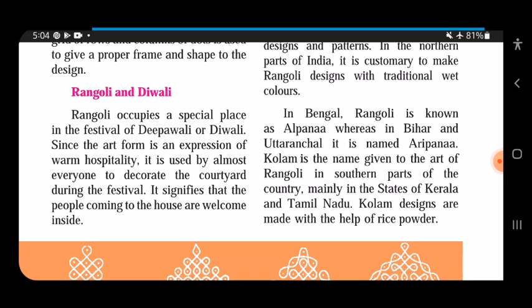It signifies that the people coming to the house are welcome inside. So why do they make this rangoli? So that the people coming inside the house are welcomed over there.